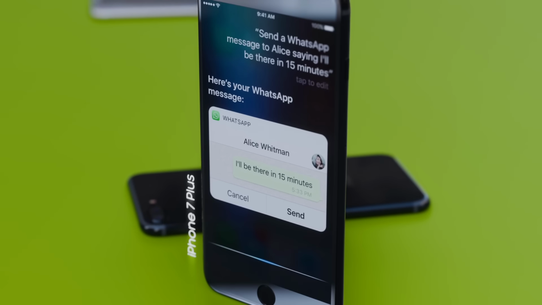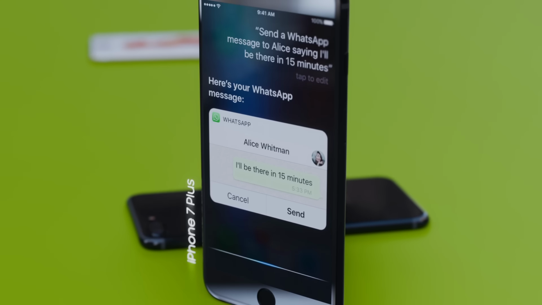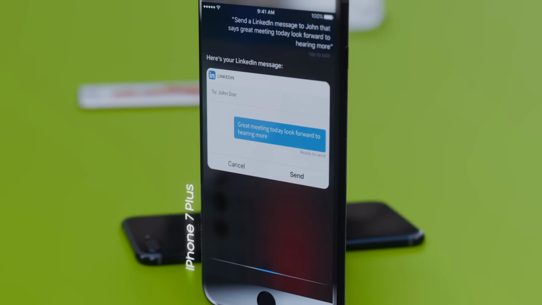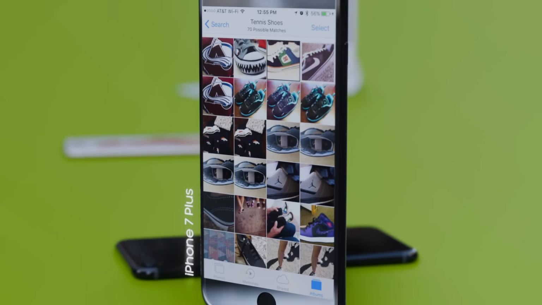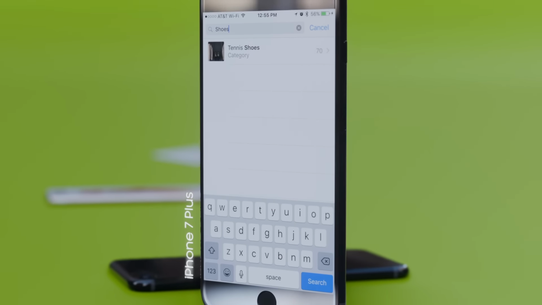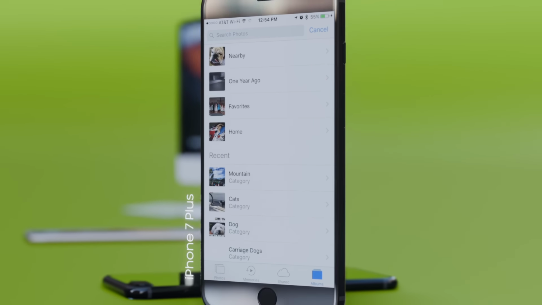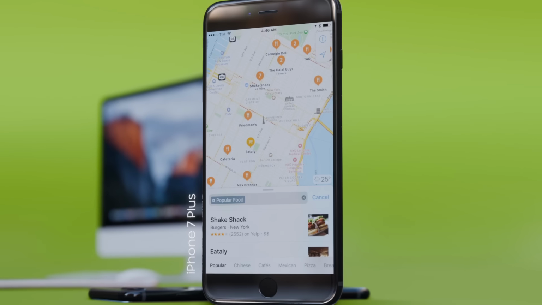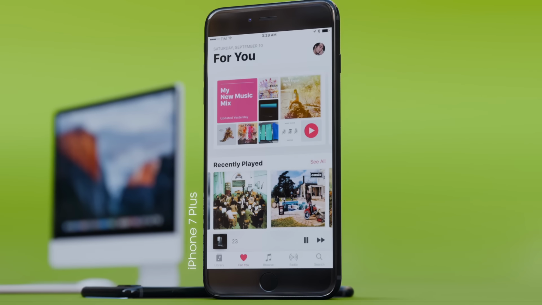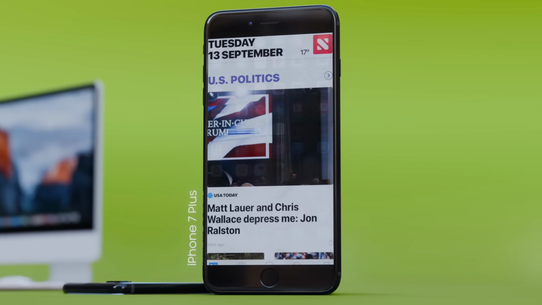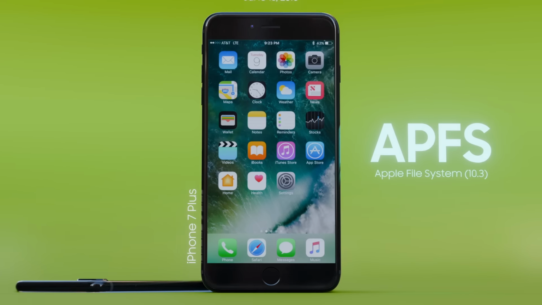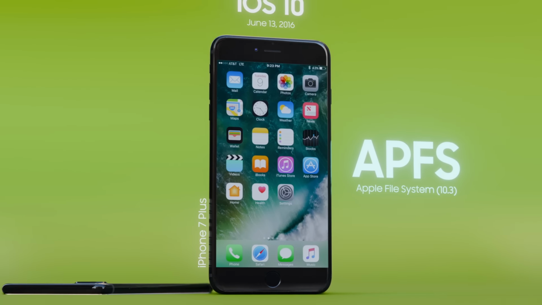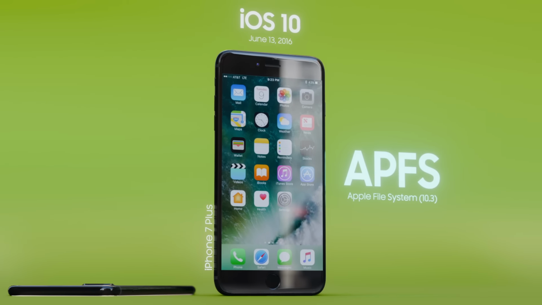Siri was opened up to third-party apps, enabling it to handle tasks like ride booking and payments, while Photos gained advanced algorithmic search and memories for automatic organization. The new Home app centralized control of smart home devices, and Maps, Music and News apps received elegant redesigns. iOS 10 also introduced the Apple file system in version 10.3, improving storage efficiency.